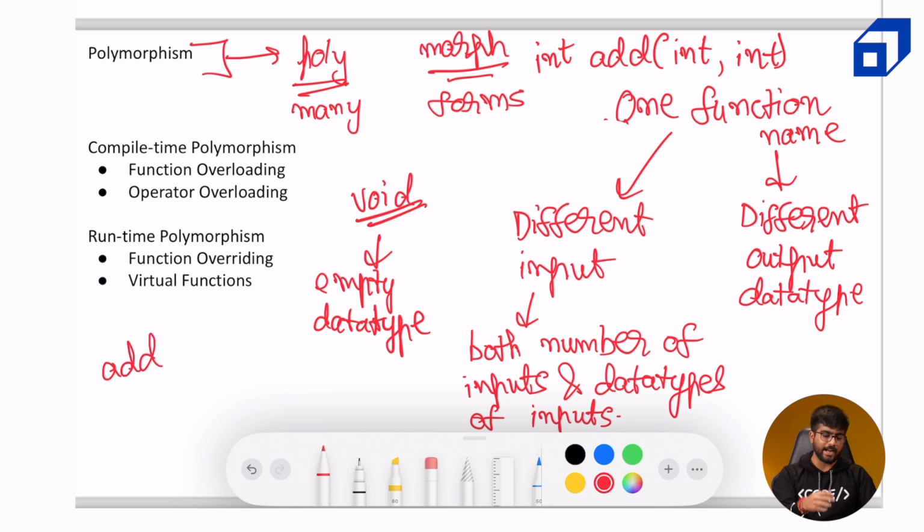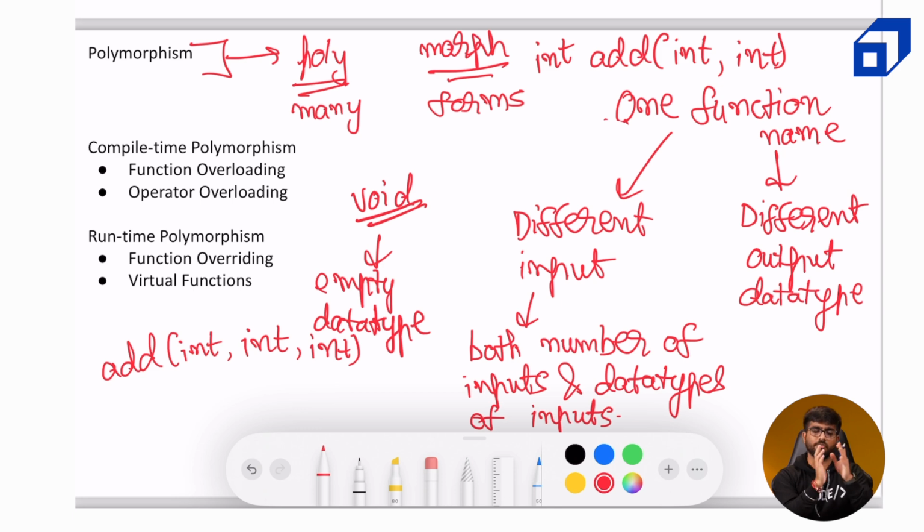Like above, you saw an add function which took in 2 integer data types. We can also have 3 integers, which can give the addition of all 3 integers and return an integer. And we can also take in 2 strings and then concatenate them. If you remember, there was a plus operator which we were using, right? For integers, it was performing mathematical addition of both the members. And for strings, it was not doing a mathematical addition. It was doing a concatenation of both the strings.